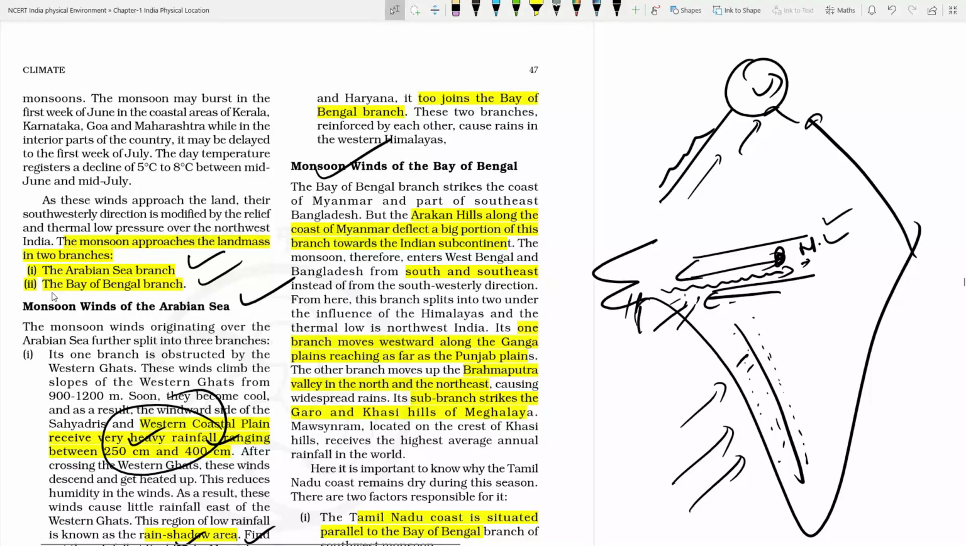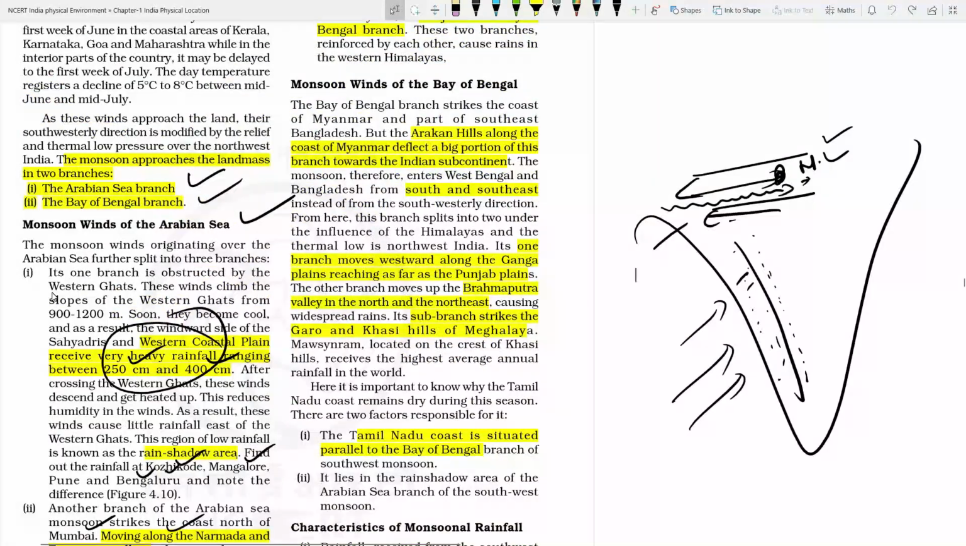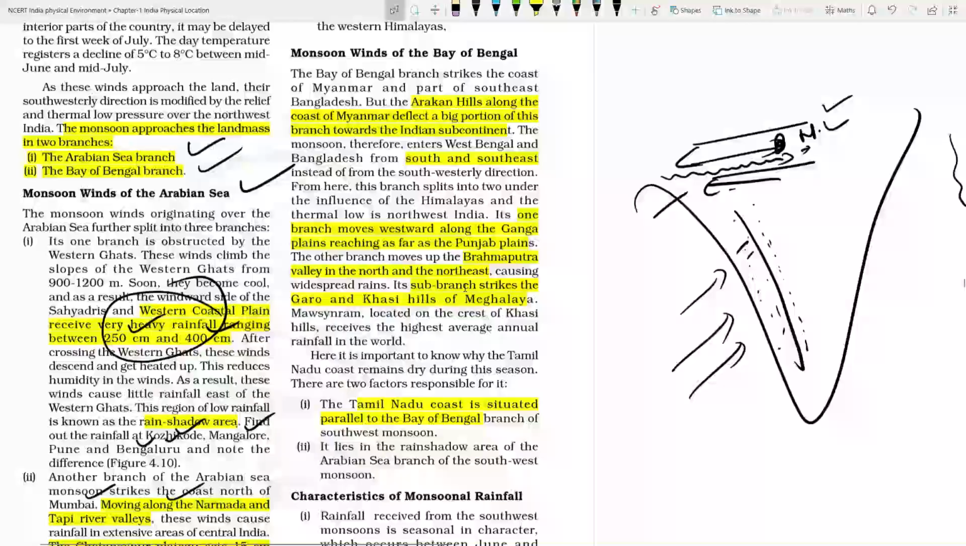Okay. Monsoon winds of the Bay of Bengal. How are the monsoon winds approaching? As you know, the Arabian Sea branch and the Bay of Bengal branch are approaching almost at the same time. But in this area there is the Arakan Yoma mountain. Just a minute.